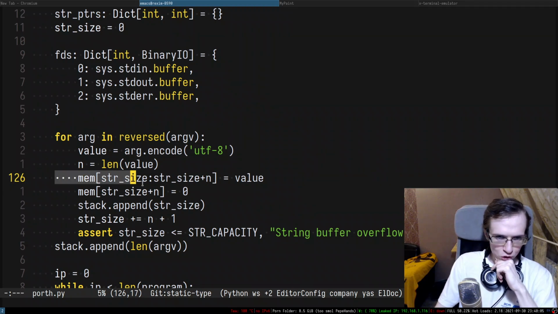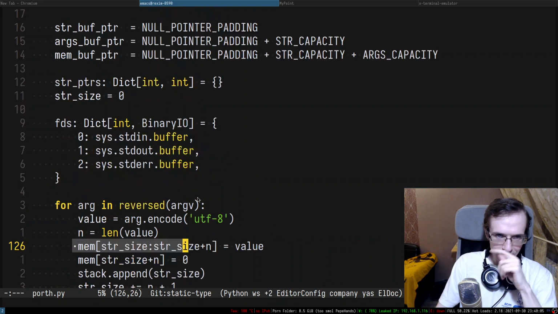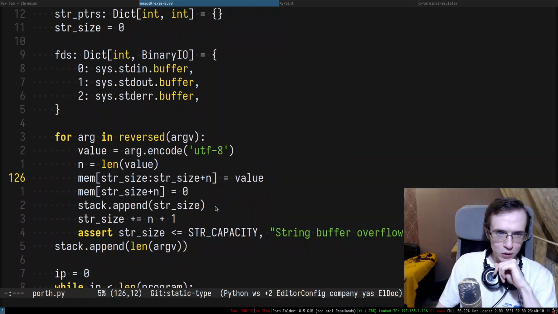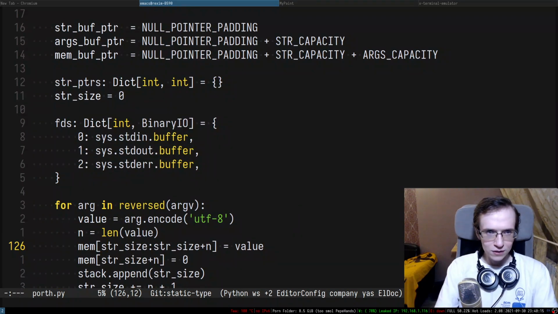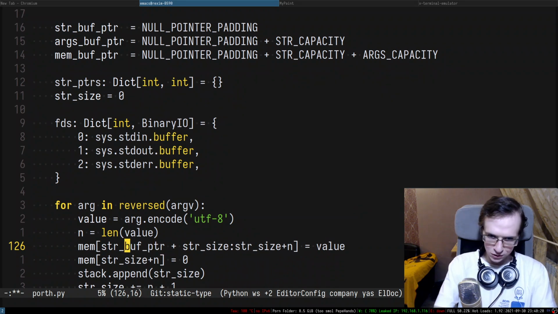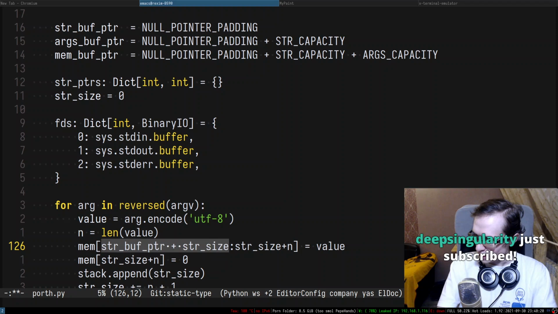All right. So, and here we take the string size, I suppose, but this is not what we should do. I think what we should be doing here is str buffer pointer plus size, because this is where it starts.